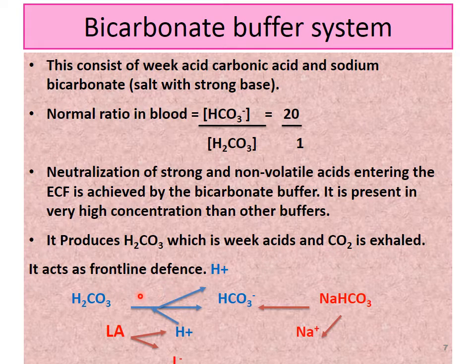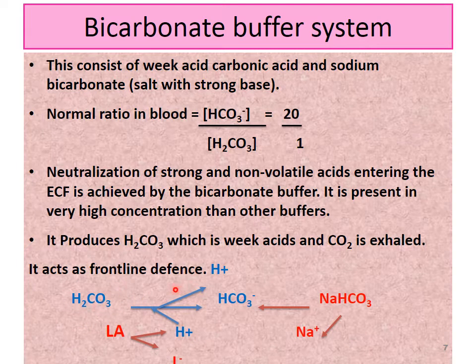How is it acting? If the medium is acidic, say if lactic acid increases in the medium, this lactic acid will produce H plus ion and lactate ion. Now an increase in H plus ions takes place. If the medium becomes acidic, then bicarbonate plays a role: it takes in this H plus and gets converted into H2CO3.